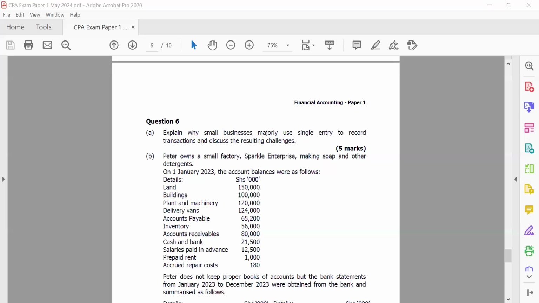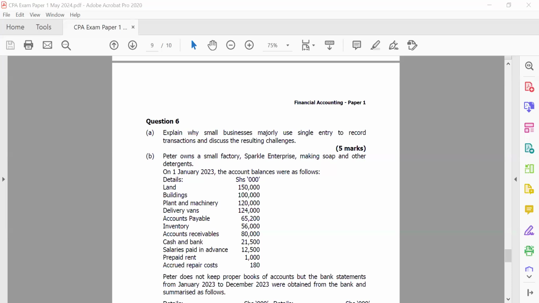And of course, just like the question is asking, what are some of the resulting challenges that come with this? The resulting challenges are that as a business, you're not able to prepare your financial statements. So for example, with the income statement, you cannot determine your profit or loss for the period. They also get challenges with drawing up their statement of financial position. So they cannot know some of their critical balances, like how much lies within accounts payable, how much lies within accounts receivable, what is the value of my assets.